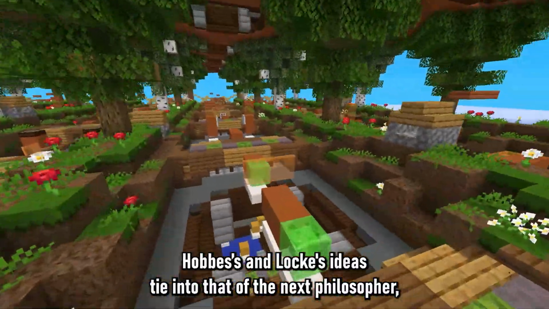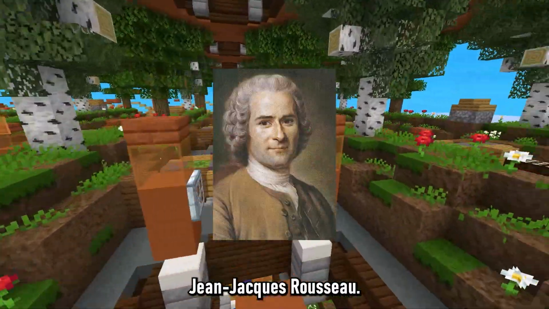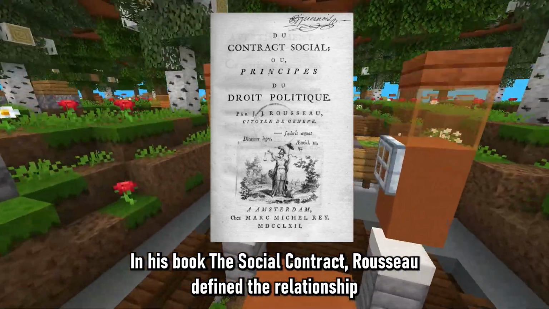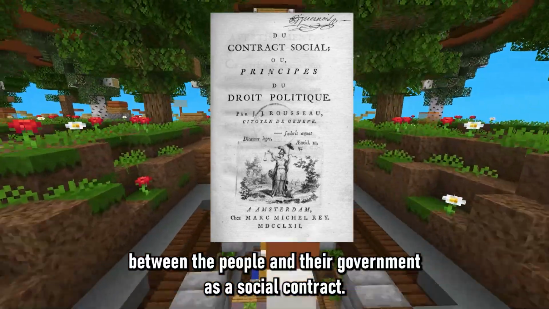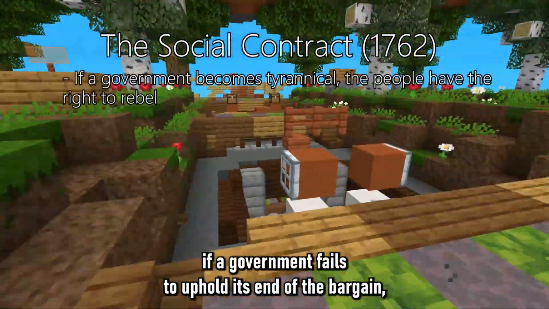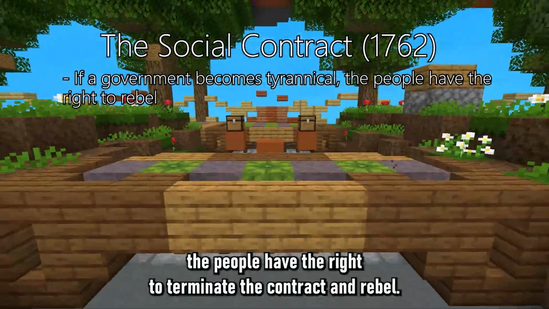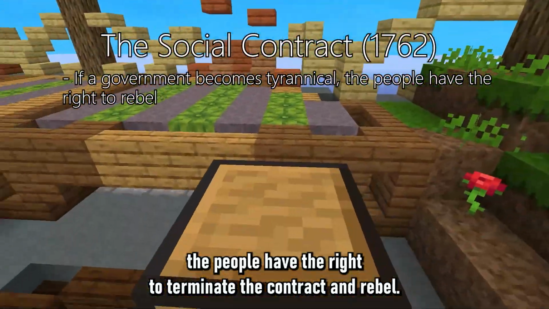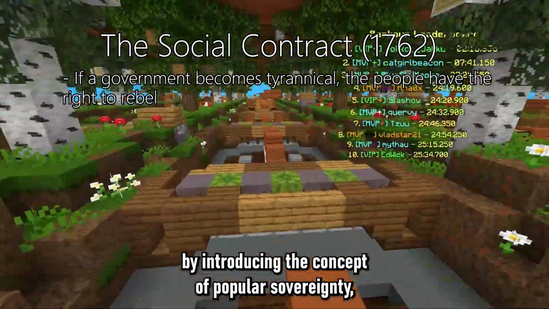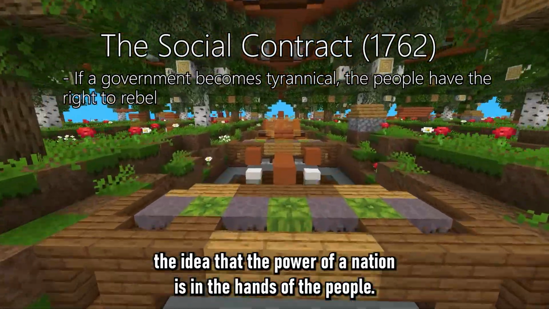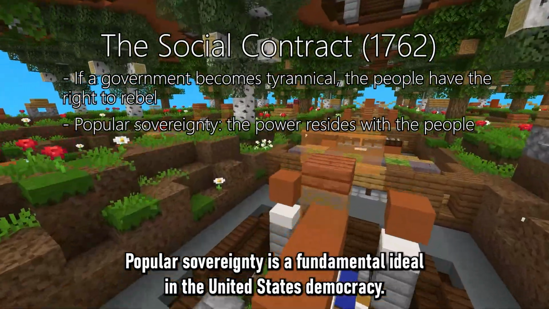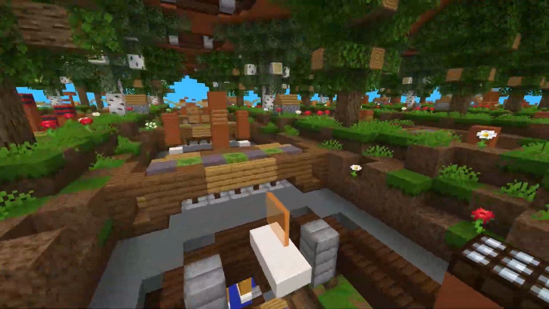Hobbes and Locke's ideas tie into that of the next philosopher, Jean-Jacques Rousseau. In his book The Social Contract, Rousseau defined the relationship between the people and their government as a social contract. Like Locke, Rousseau argued that if a government fails to uphold its end of the bargain, the people have the right to terminate the contract and rebel. Rousseau expanded on this idea by introducing the concept of popular sovereignty, the idea that the power of a nation is in the hands of the people. Popular sovereignty is a fundamental ideal in the United States democracy.